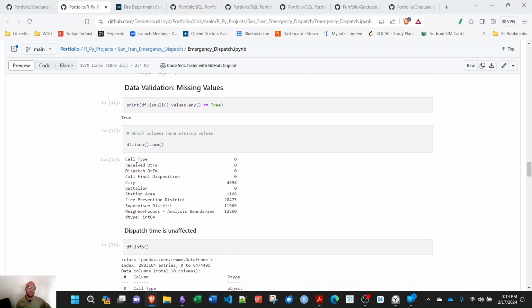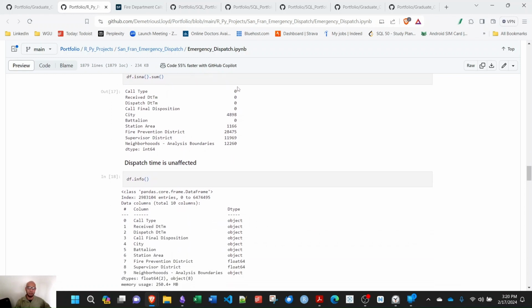And then for data validation, now I'm moving on to missing values. So first I check if there are any missing values in the data set. There are. So now I check which specific columns have missing values. df is NA will tell me if something has missing values, and sum aggregates them, telling you how many missing values there are for each column.